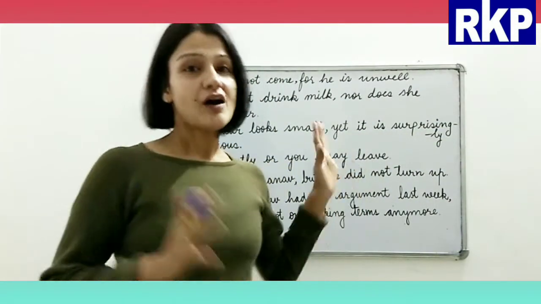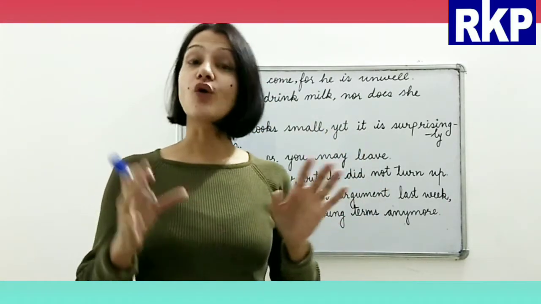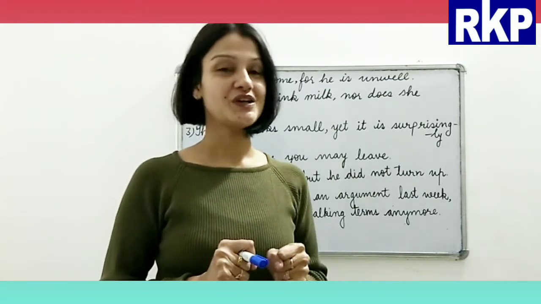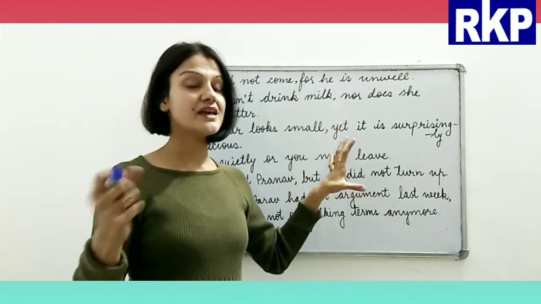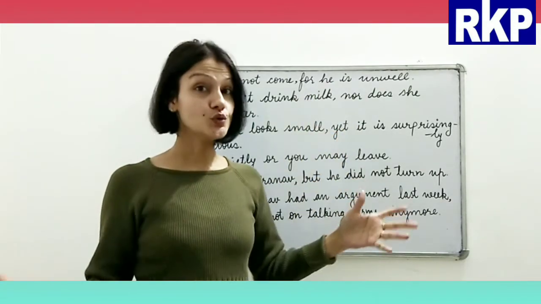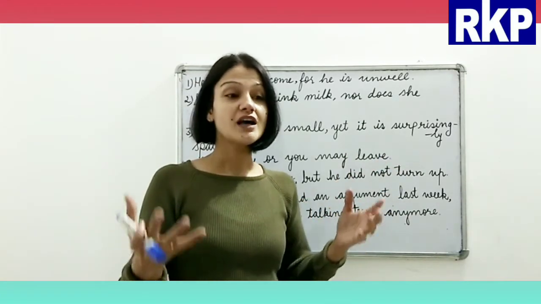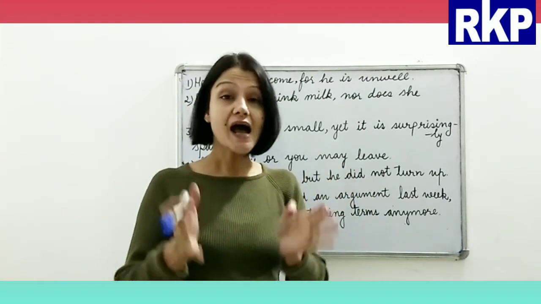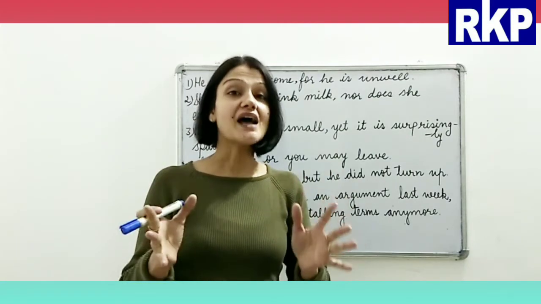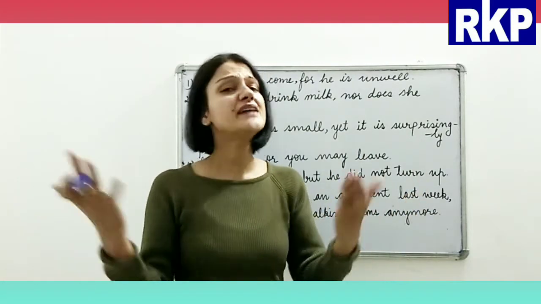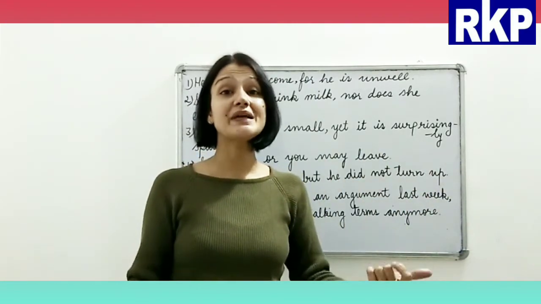Alright students, so now I have written 6 sentences here in which coordinating conjunctions have been used, right? So I have already told you that coordinating conjunctions join two independent clauses, right? And an independent clause is one which has its own subject and a finite verb, and it can stand on its own. It doesn't need anything else's help to make complete sense.